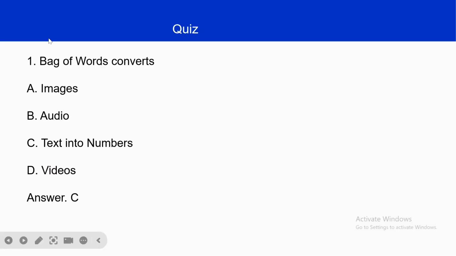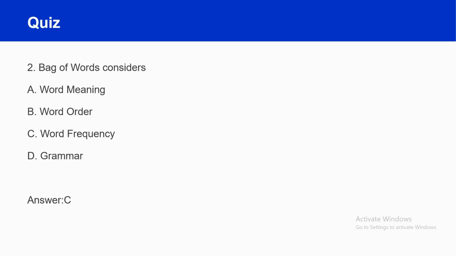Next we'll see some quiz questions. Bag of words converts... So we know that it will convert text into numbers. The options are images, audio, text into numbers, then videos. Why do we need to convert text into numbers? Because we will be using machine learning algorithms. Those algorithms will not understand text, so text will be converted into numbers. So it is more suitable for machine learning algorithms.